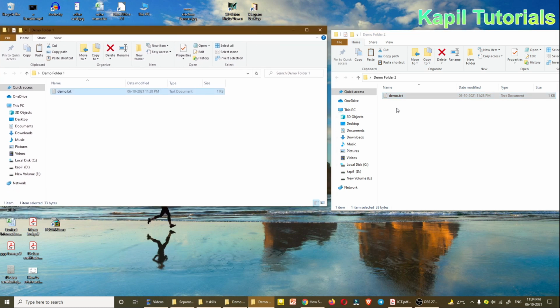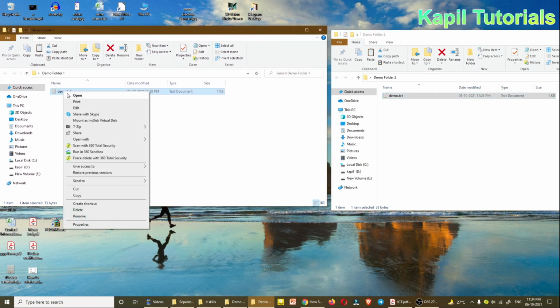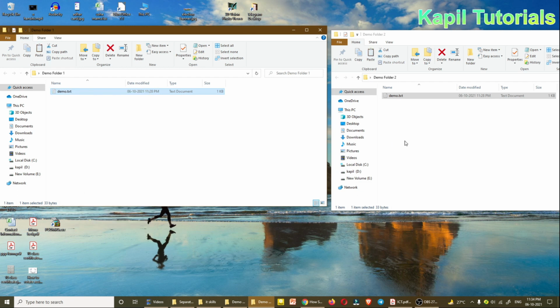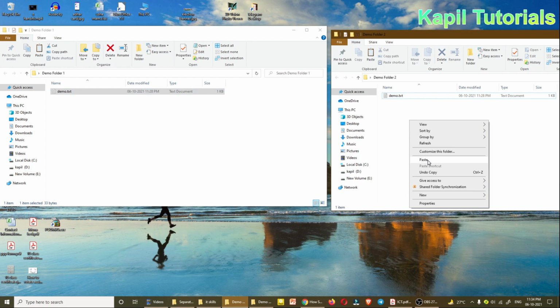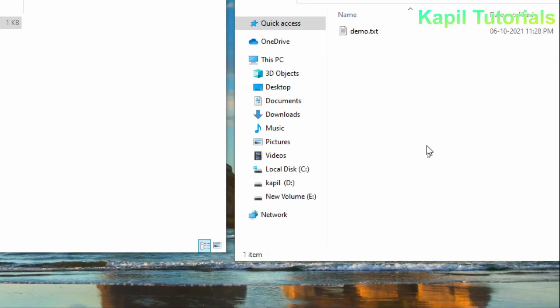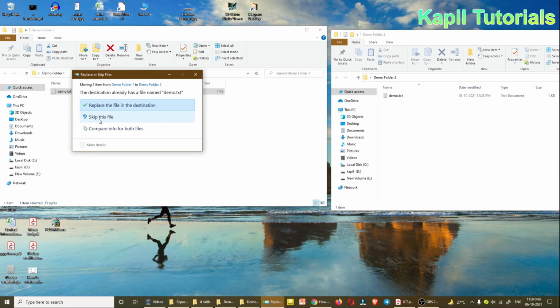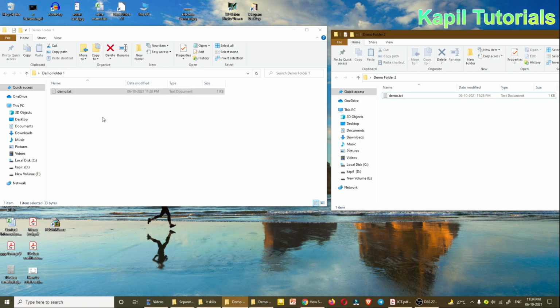Now to move a file, either you can use right click cut and then it will be pasted there. Suppose here right click, paste. Now replace the file in the destination. Either it will replace the file or skip this file. Skip means it will not delete. Okay. So just to show you, I'll just change the name of this file.